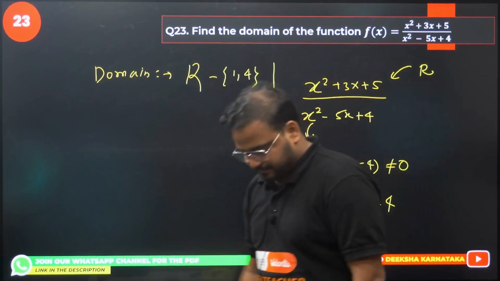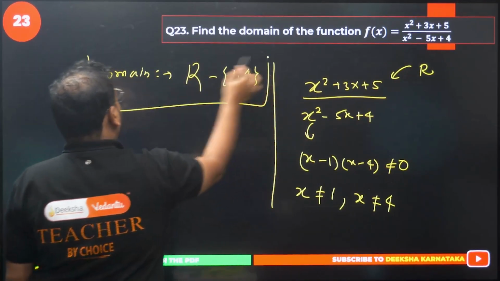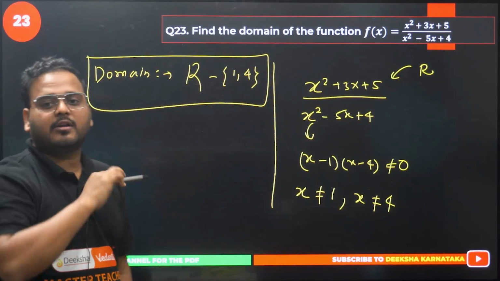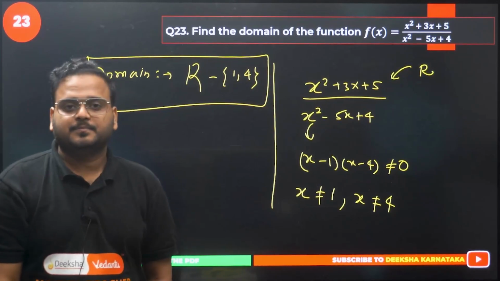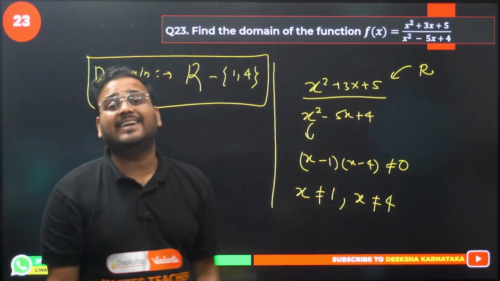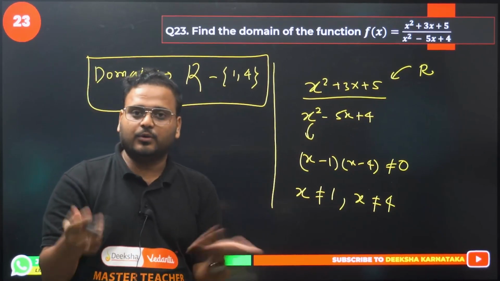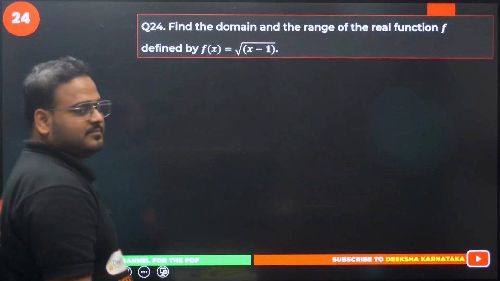That's your answer. Now the love story is complete. From all real, 1 and 4 is removed. Things are peaceful. Movie can end now. Yes, simple question. 1 and 4 is removed because they are making the function undefined. So got the villain out, movie is complete. 23 is over. Okay, the end.